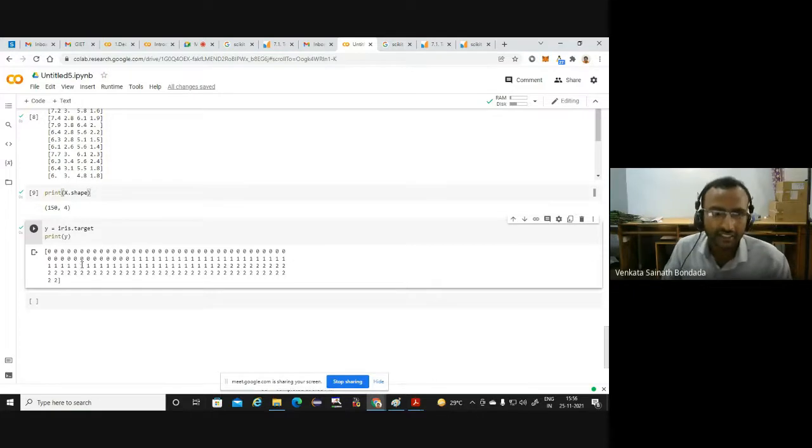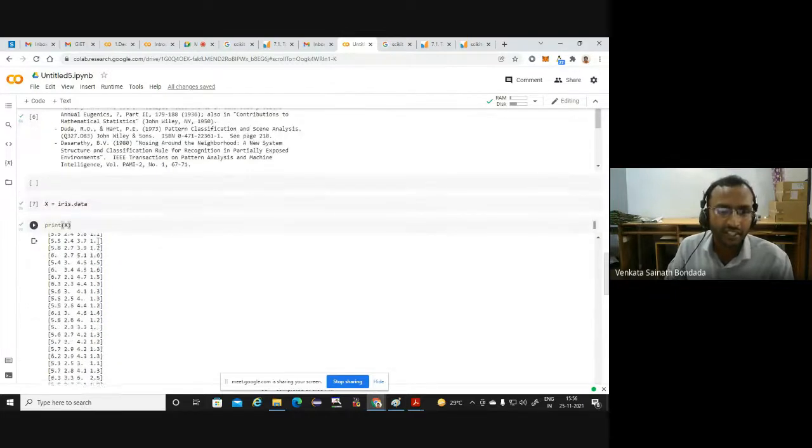Exactly, that's it. And the data is in such a way that the first 50 belong to the first category, the next 50 to the second category, and the next 50 correspond to the third category. That is the input and output data. I think you can see it on the screen, so it should be clear.